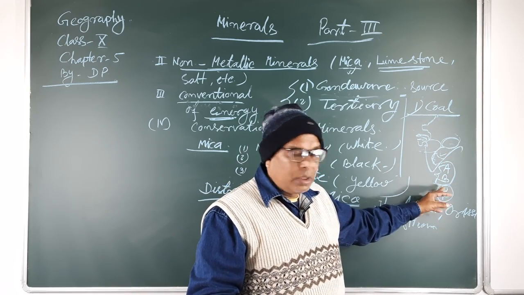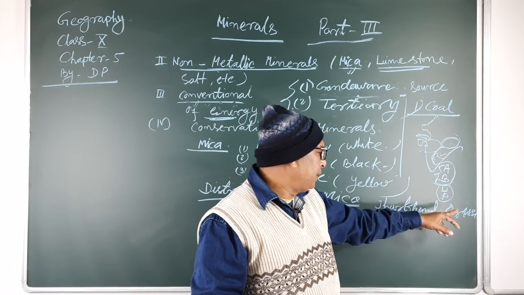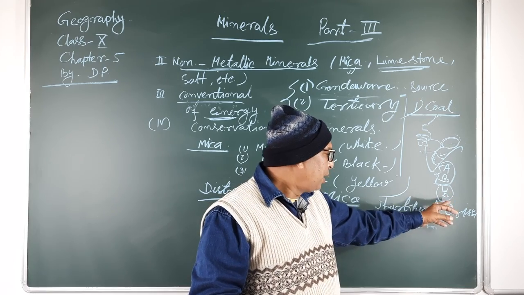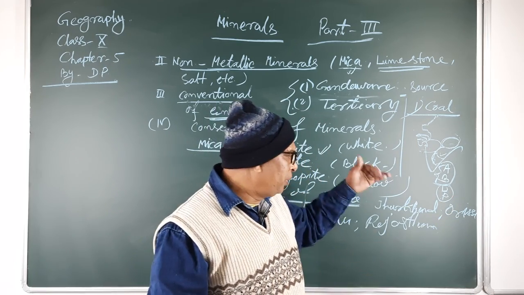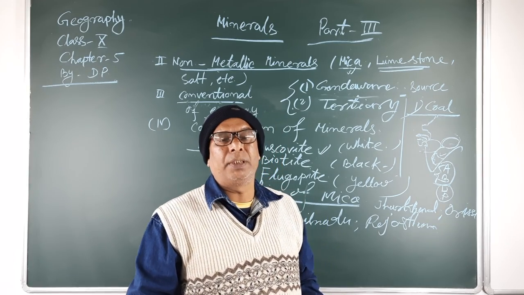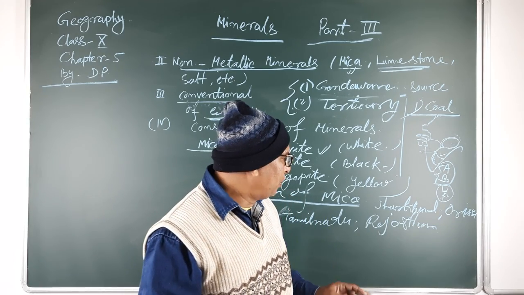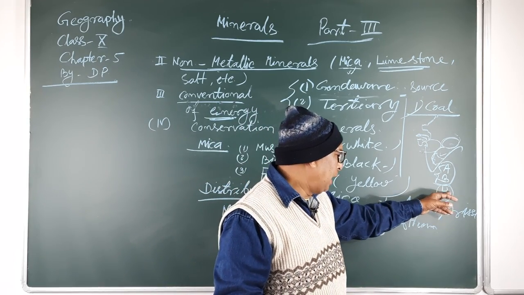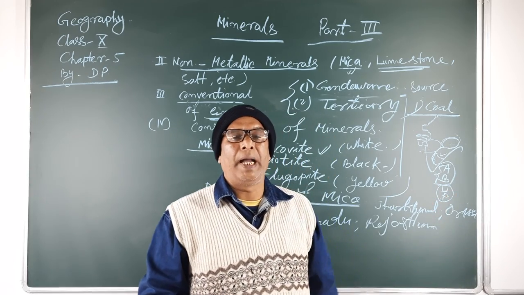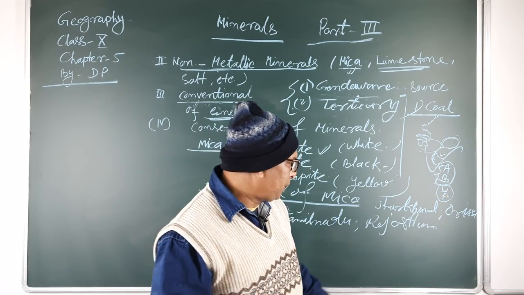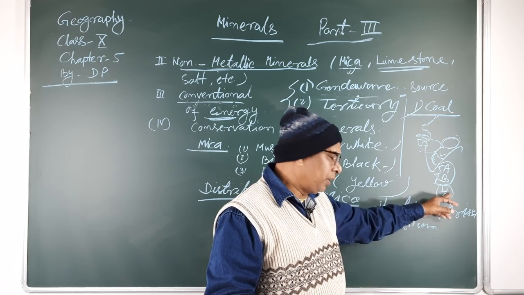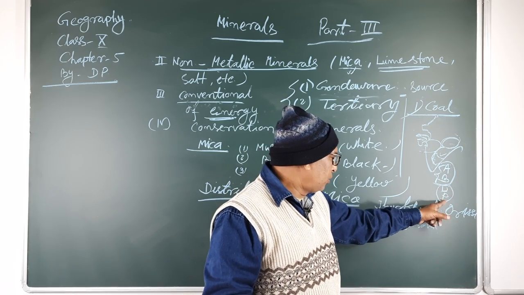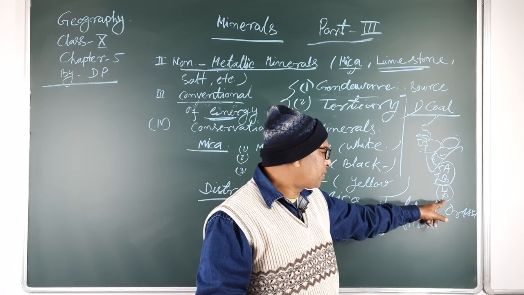But in lignite and peat coals, carbon is found below 85%. That means 65 to 85% in lignite, and peat has 45% to 65% carbon content. It is also known as moisture coal.